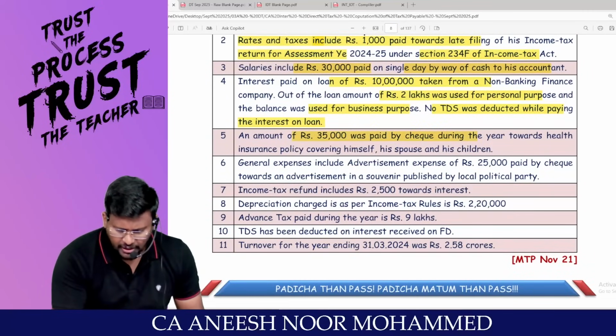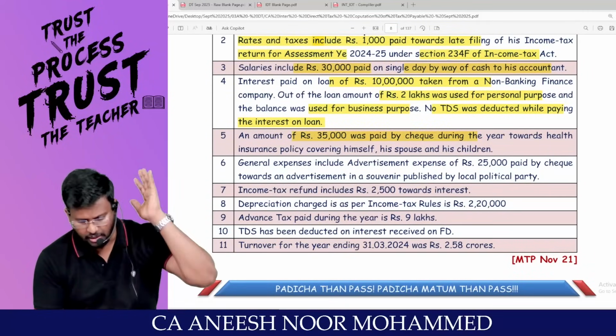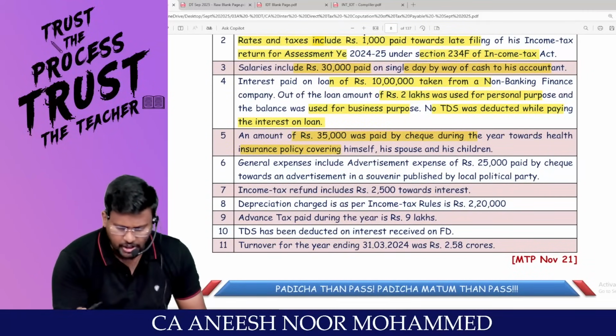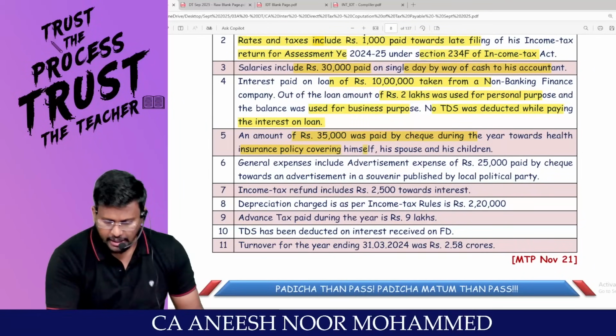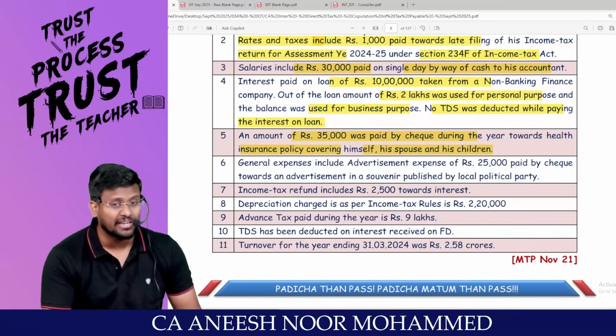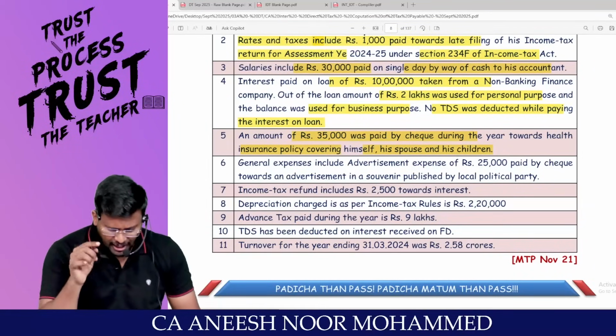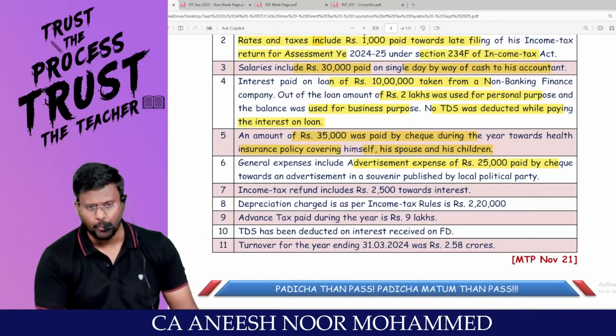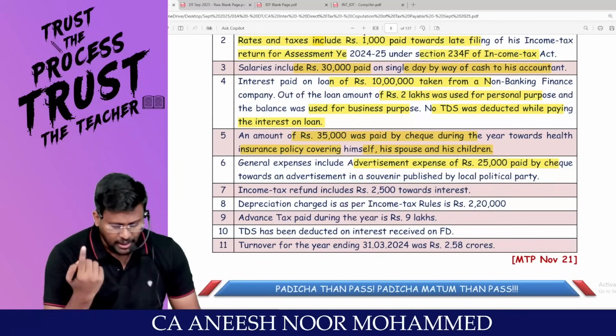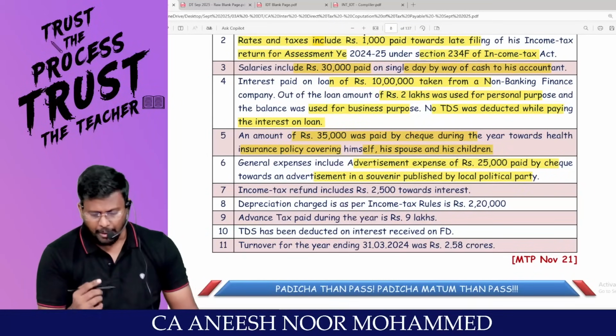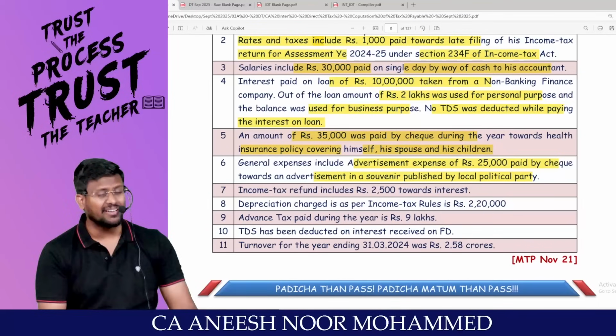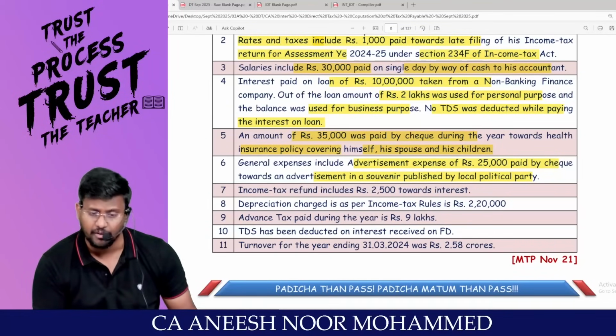An amount of 35,000 was paid by cheque during the year towards a health insurance policy covering himself, his spouse and his children. 80D they are referring. General expense includes advertisement expense of 25,000 paid by cheque towards an advertisement in a souvenir published by a political party. 37 subsection 2B they are referring.